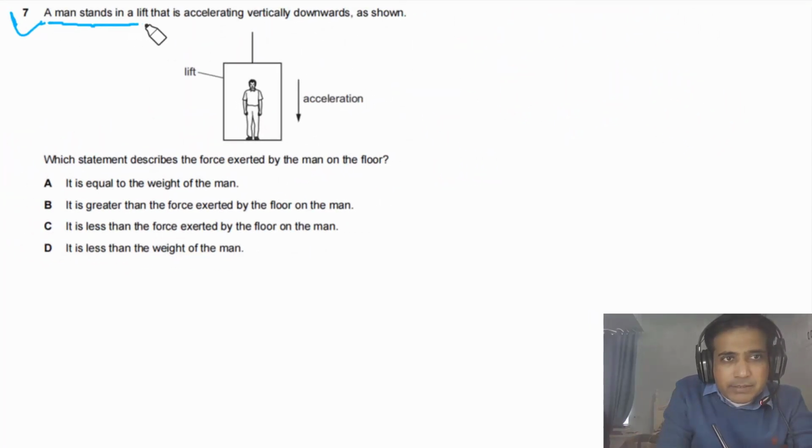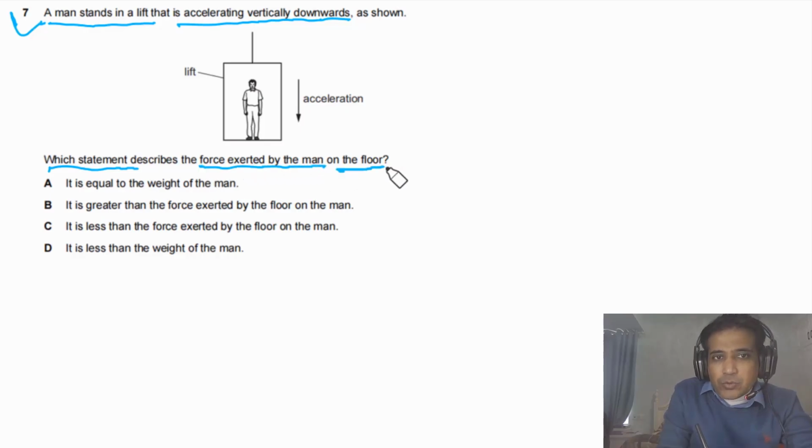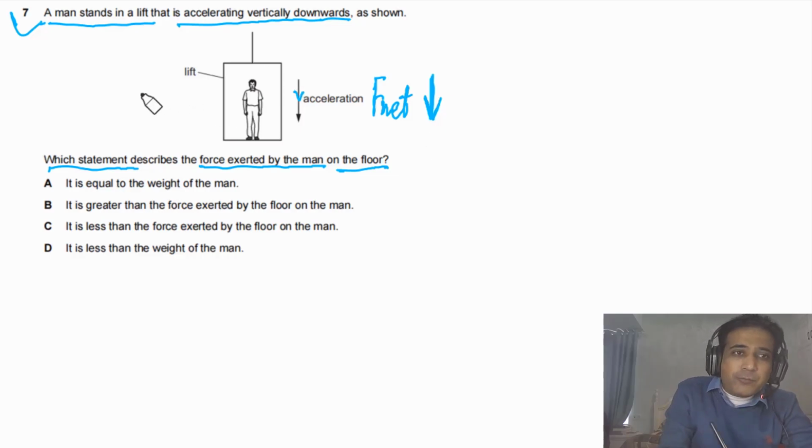Question 7 says a man stands in a lift that is accelerating vertically downwards as shown in the figure. Which statement describes the force exerted by the man on the floor? First of all, we need to understand acceleration is downward. So this is the direction of acceleration, and the net force also has to be in the downward direction. Now, if we look at the forces acting on the person, there are two forces. One is gravity, which is equal to the weight of the person, and the second is the pushing force by the ground. We can say this is the normal reaction force.